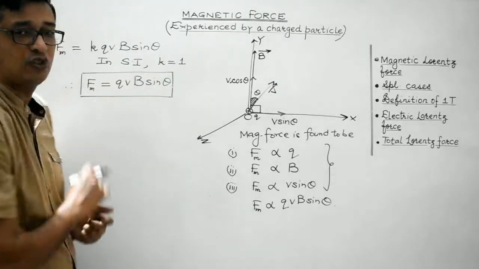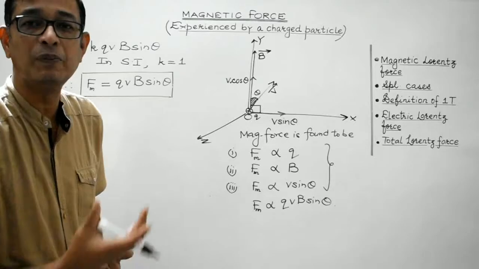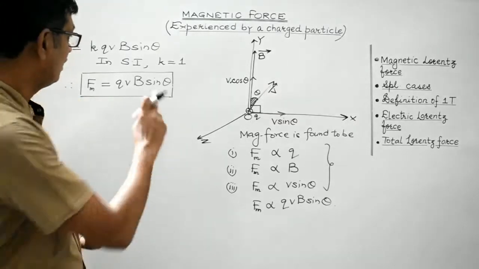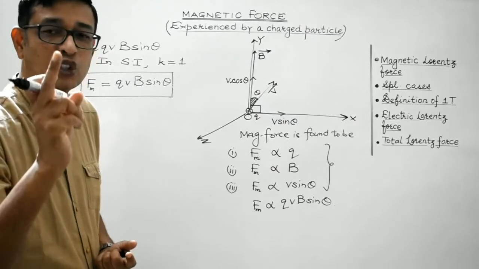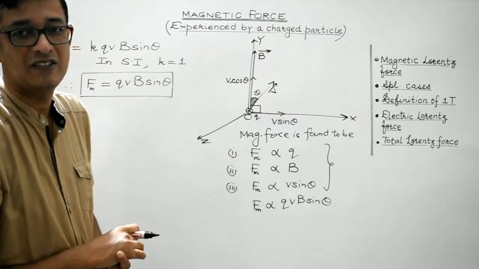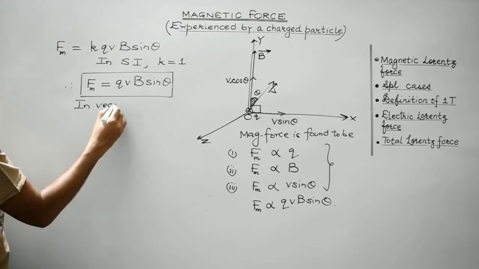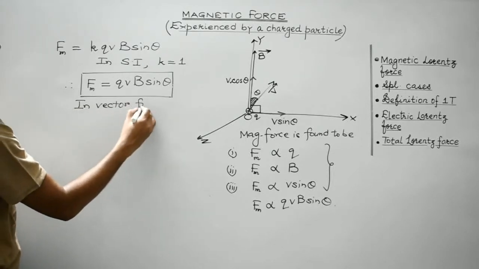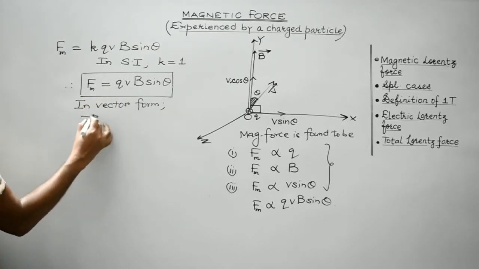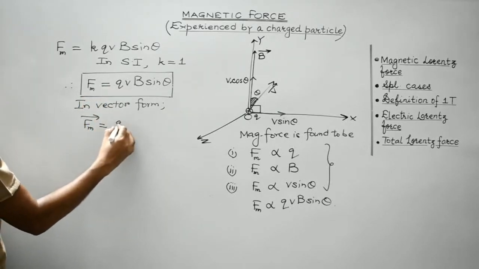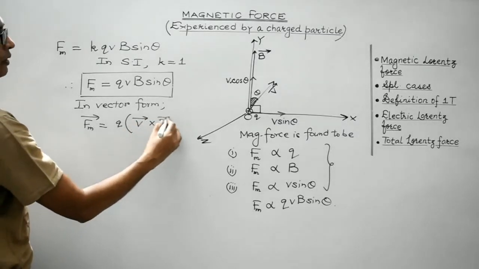This is the magnitude. In order to find the direction of this magnetic force, we need to represent it in vector form. Since there is a sine theta, we make use of the cross product or vector product. So, in vector form, this magnetic force may be written as charge, a scalar quantity, times v vector cross B vector.